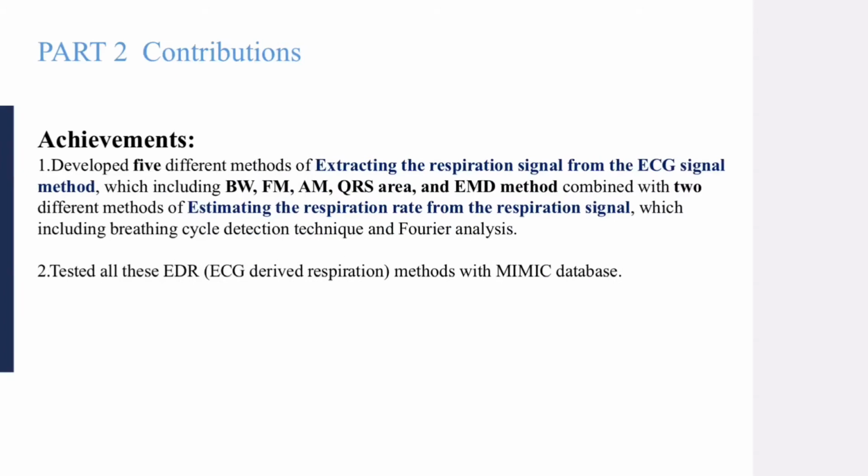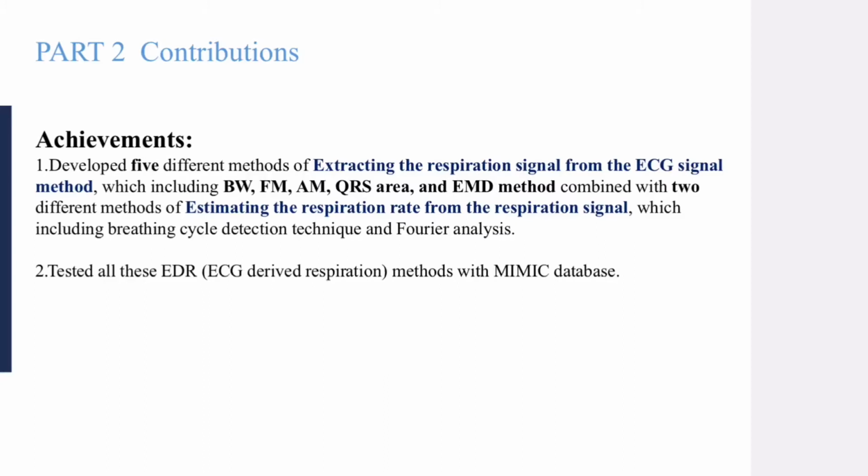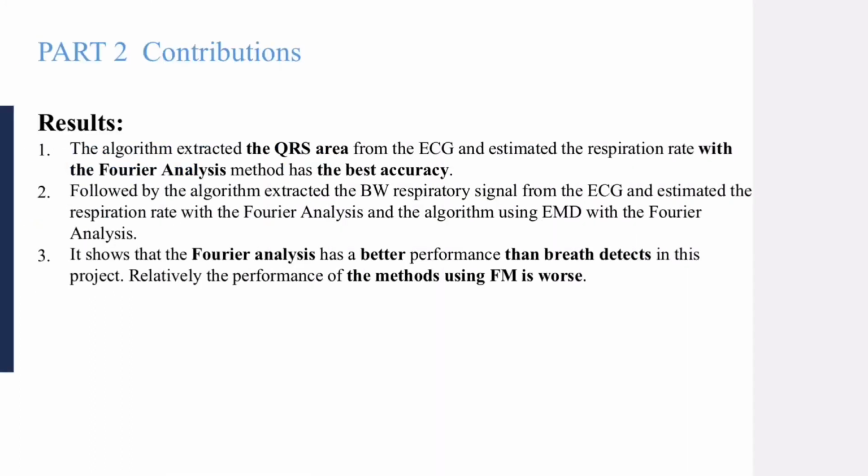So a summary of contributions. In this project, we compared 5 different methods of extracting the respiration signal from the ECG signal, which include baseline frequency modulation, amplitude modulation, QRS area, and EMD method, combined with 2 different methods of estimating the respiration rate from the respiration signal, which include breath cycle detection technique and Fourier analysis. Second, we tested all these EDR methods with the MIMIC database. And the results from this project are like below.